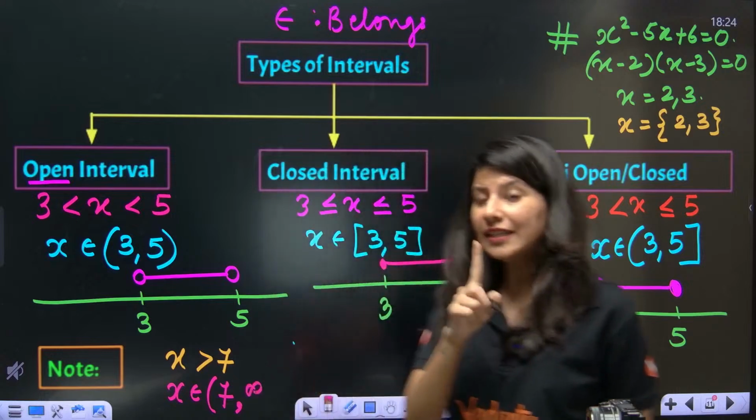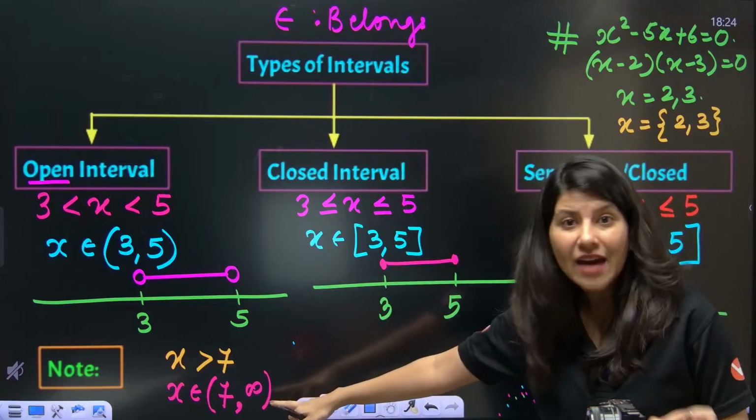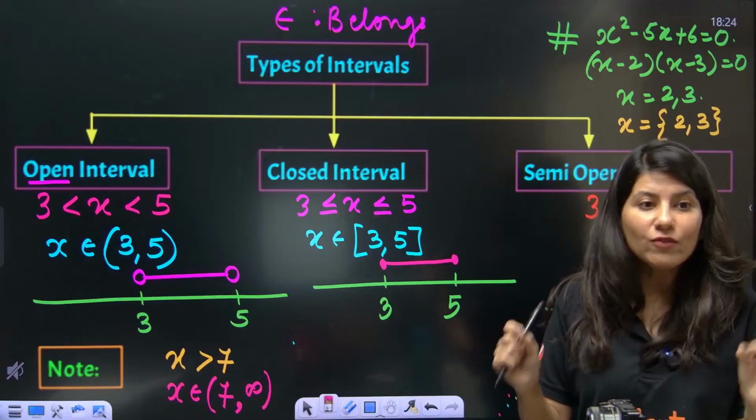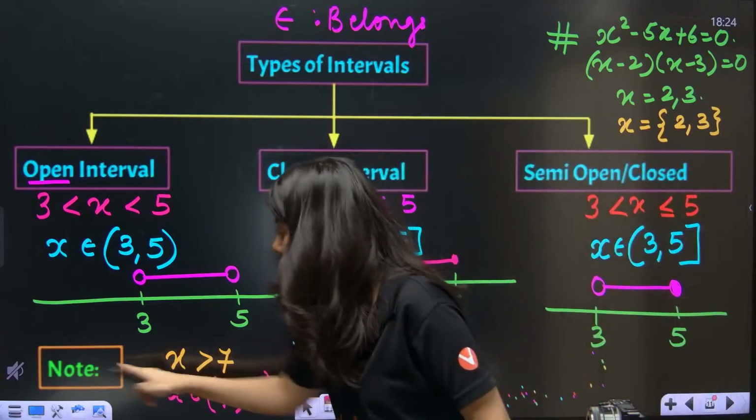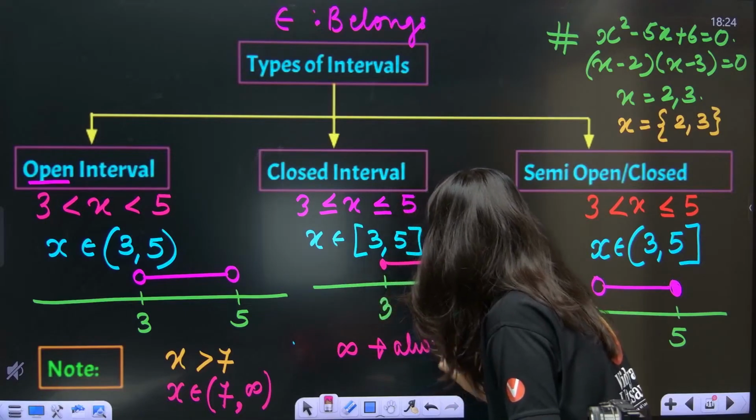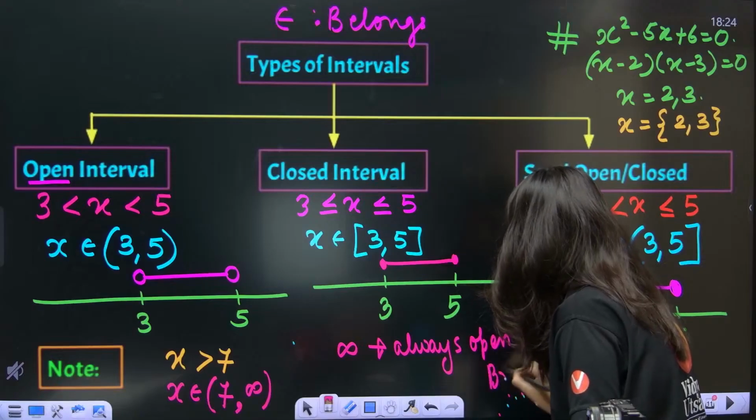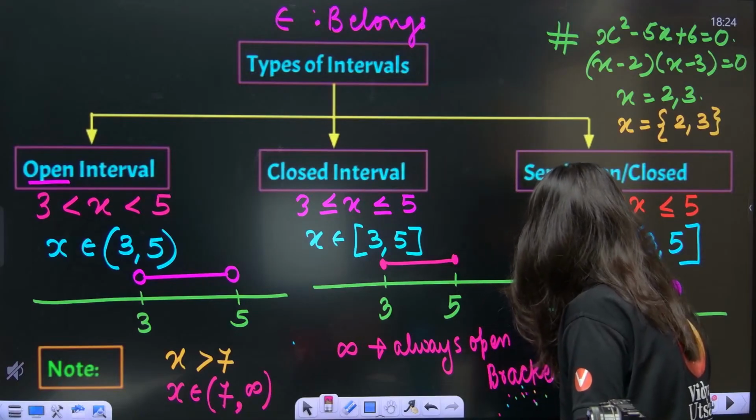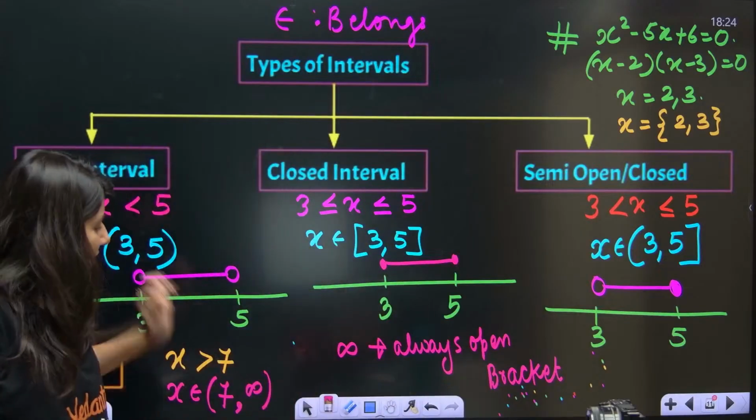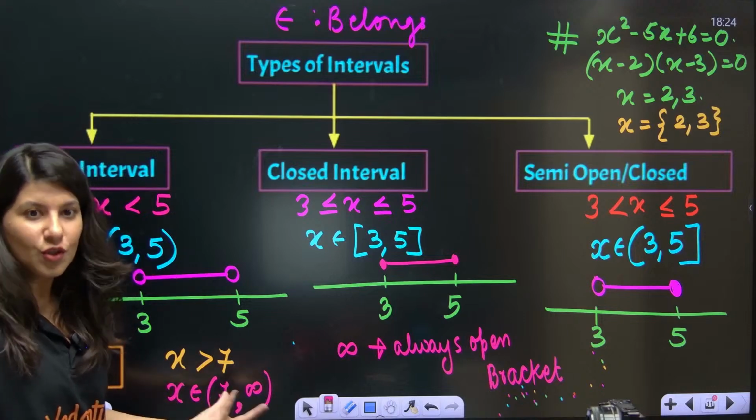Now infinity will always have an open bracket. So note: infinity always has an open bracket. Now you must be thinking, ma'am, but why? Why infinity open bracket, why not closed? Because just tell me one thing: do you know infinity? You don't know infinity.